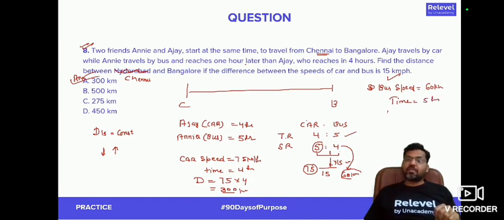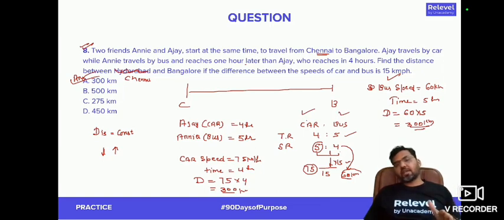So therefore, distance would be speed into time. That means 60 into 5. It would be equal to 300 kilometers. First option will be the correct answer, right? Whether you find the distance with the help of car or with the help of bus, answer would be same because both of them are traveling constant distance. The distance for both of them is same. So therefore, answer is 300 kilometers.